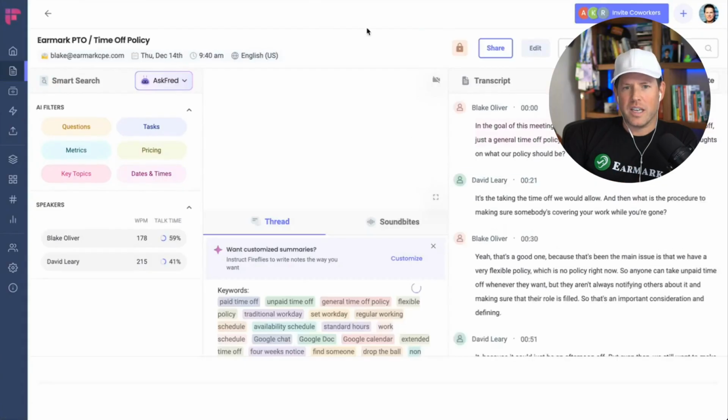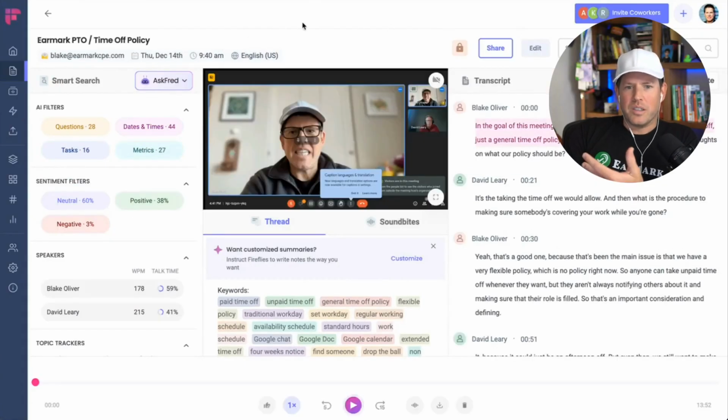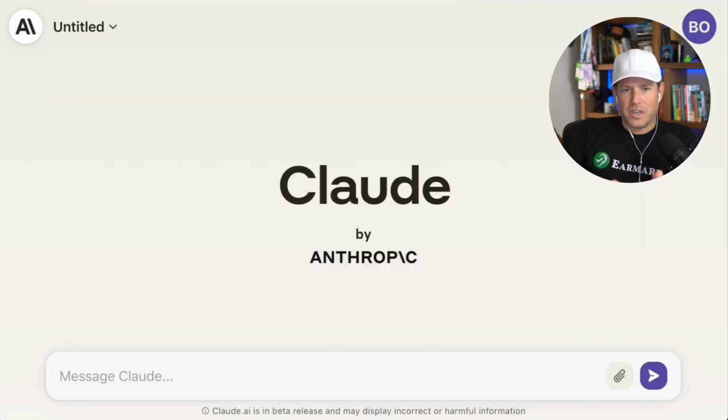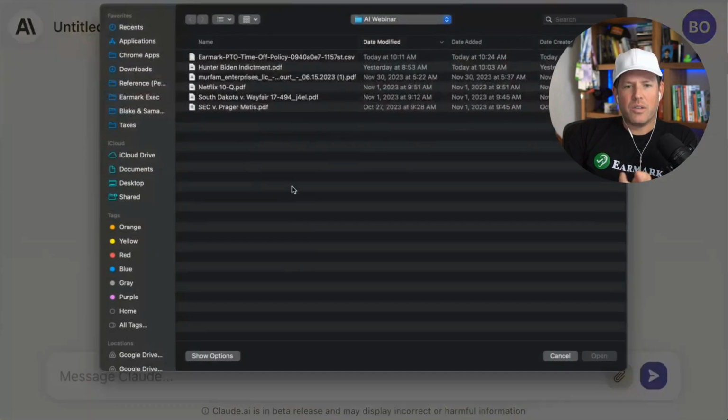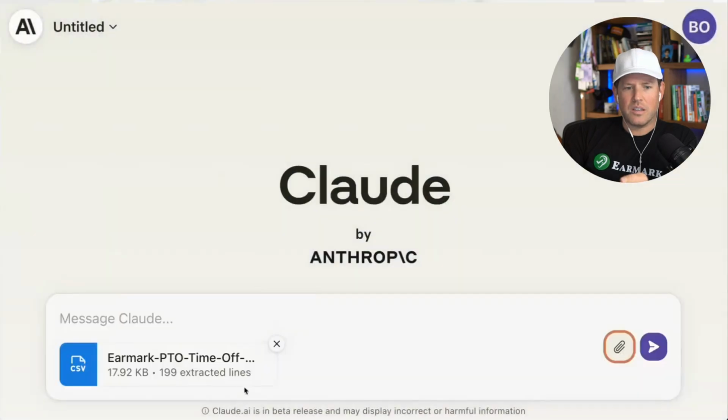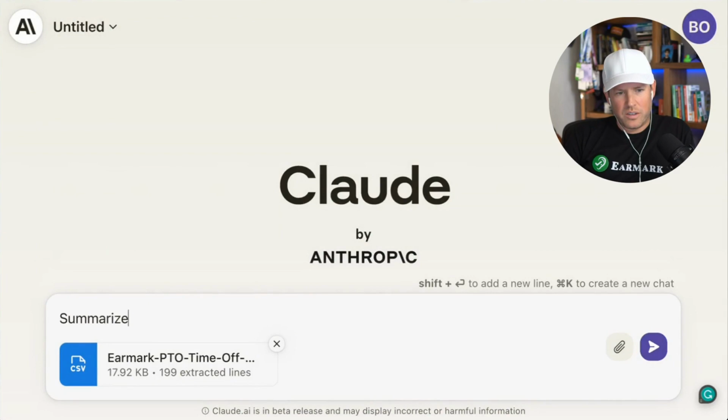So this morning, as an example, David Leary, my business partner, and I, oh, look at that great photo of me, did a meeting talking about the Earmark time off policy because we don't have a formal time off policy. And Fireflies, so you're looking at Fireflies here, recorded the meeting. And so I've downloaded the transcript, and now I'm going to upload the transcript into Claude, and I'm going to say, summarize this meeting transcript.